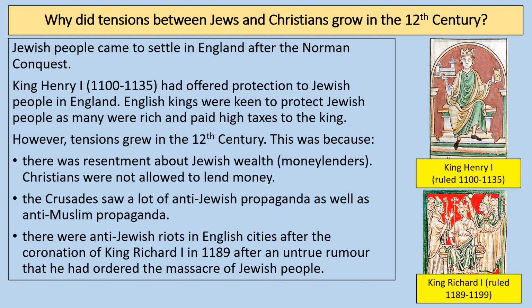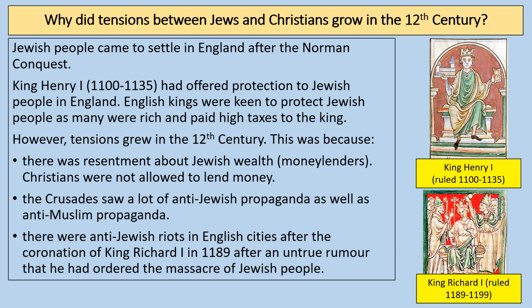Tensions grew in the 12th century, and this was because there was some resentment, which means jealousy, about Jewish wealth. Christians were not allowed to lend money, and so some Jewish people were moneylenders and had become quite wealthy as a result of that. The Crusades as well saw a lot of anti-Jewish propaganda. Propaganda means almost like political advertising, as well as anti-Muslim propaganda.